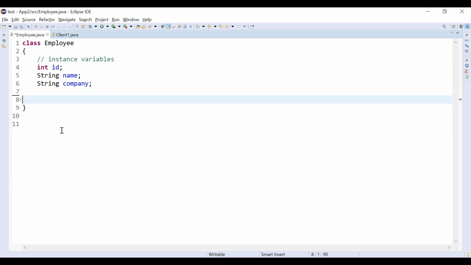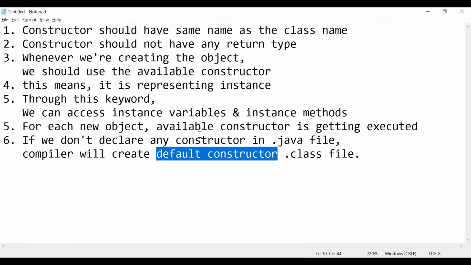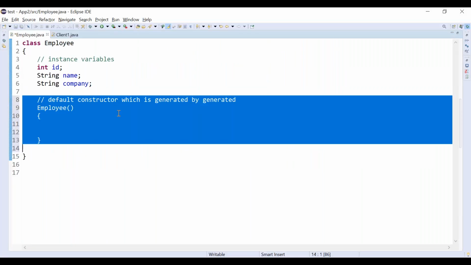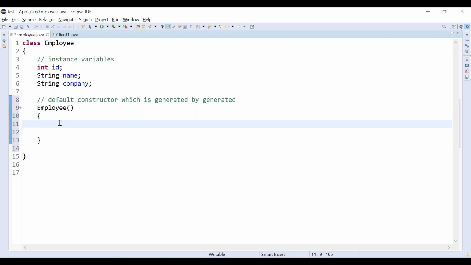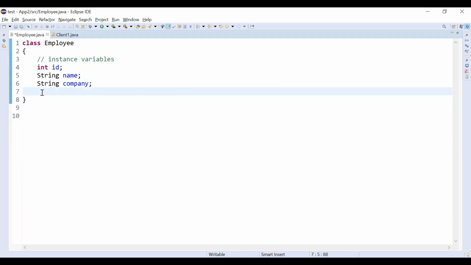You did not keep it, but who created it? That is the point we have seen. If we don't declare any constructor inside, not even a single constructor, then by default, compiler will generate a default constructor. The default constructor signature will be like this. It will not have anything, right? So compiler will generate it in the .class file. So when you are running, JVM takes that .class file and it will run.